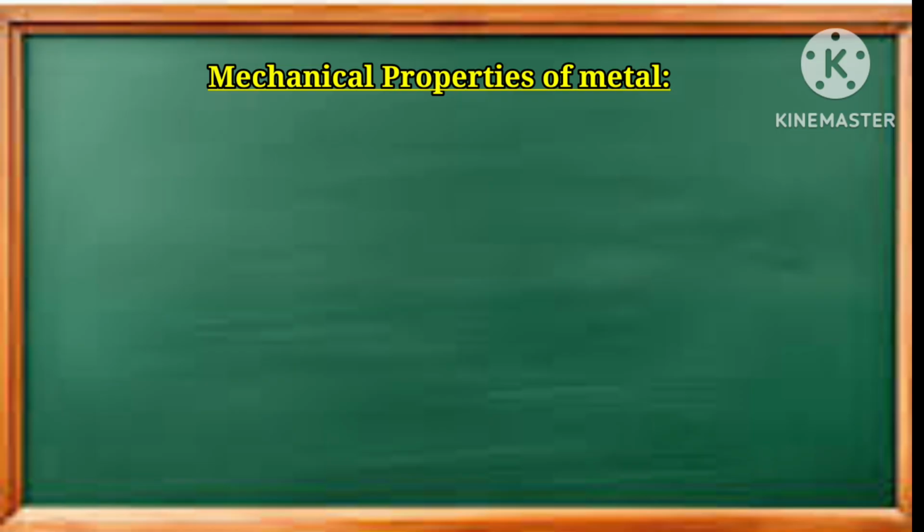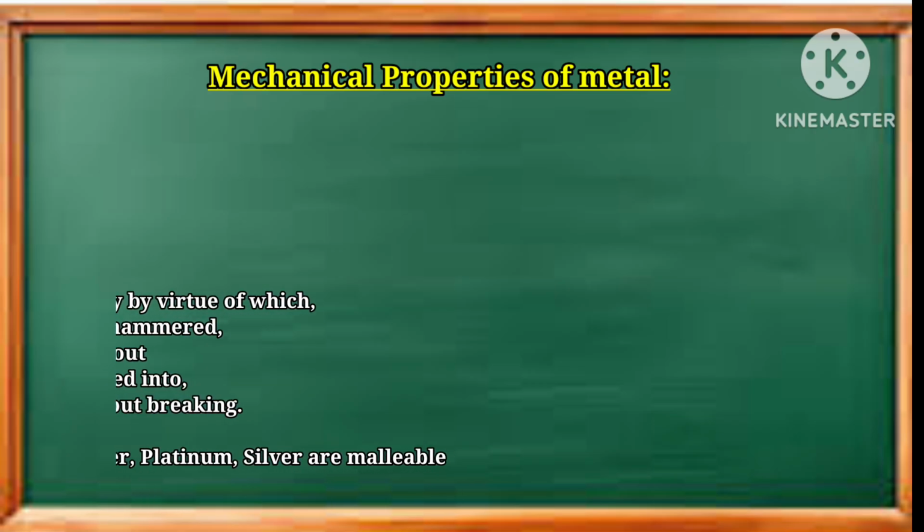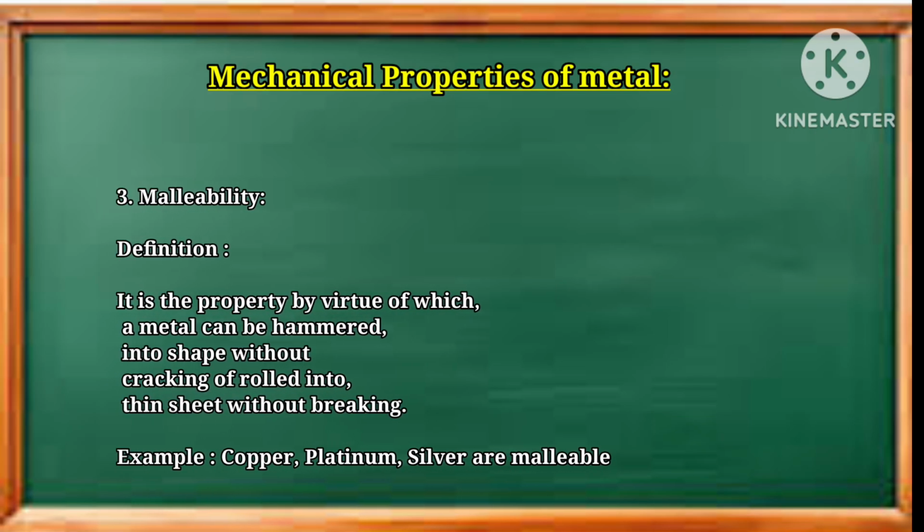Now let us start the third property, and the name of the property is malleability. Let us see the definition. It is a property by virtue of which metal can be hammered into shape without cracking, or rolled into thin sheets without breaking. The best examples of malleability are copper, platinum, as well as silver.